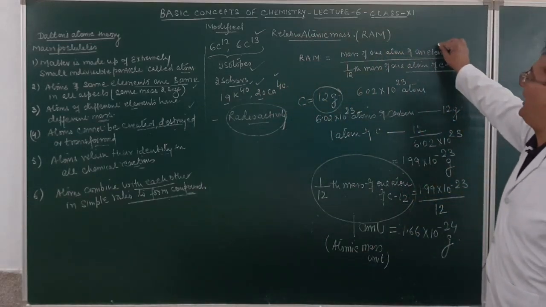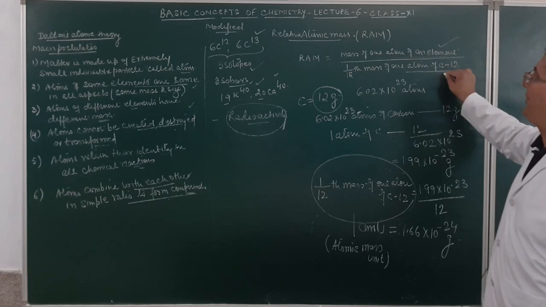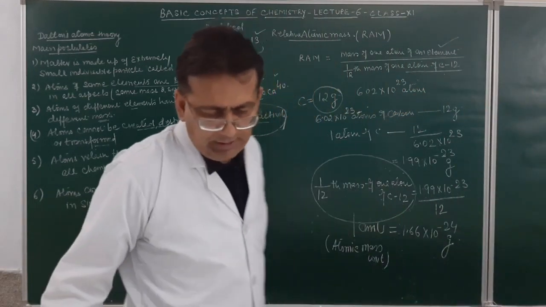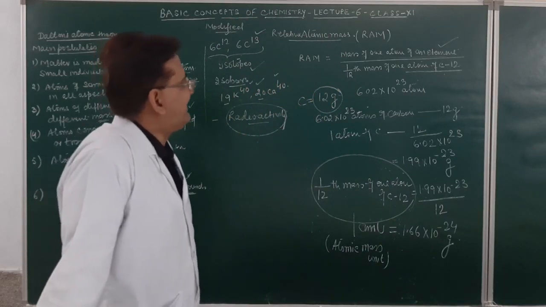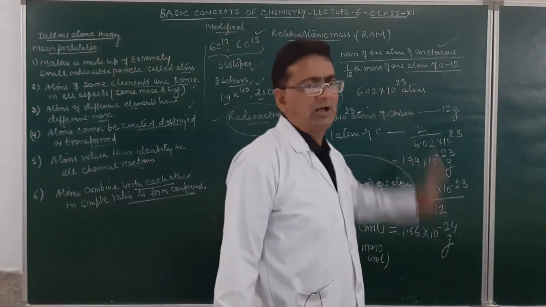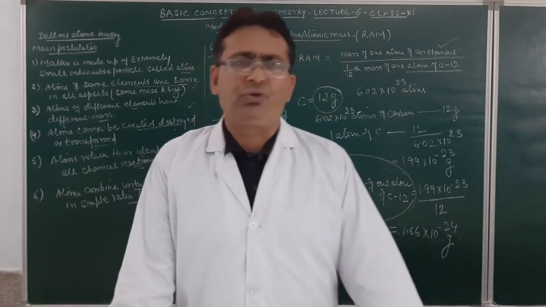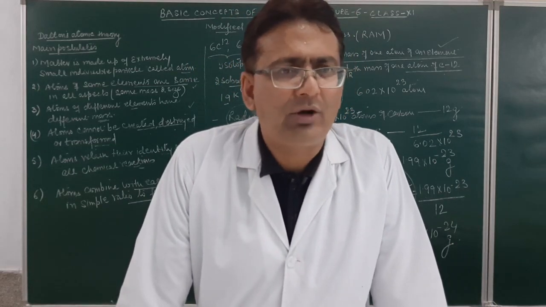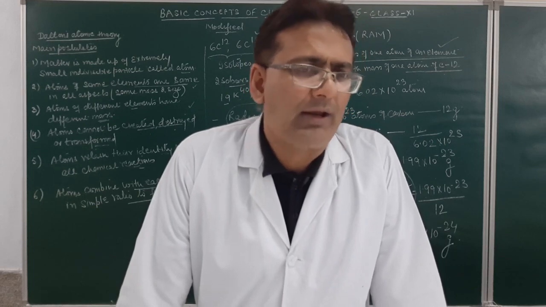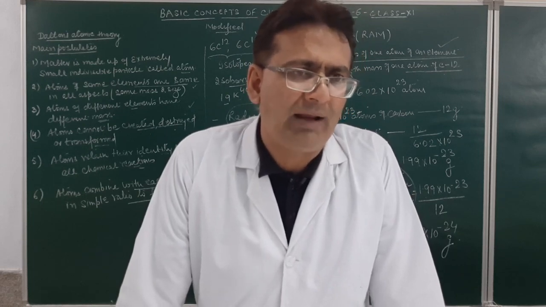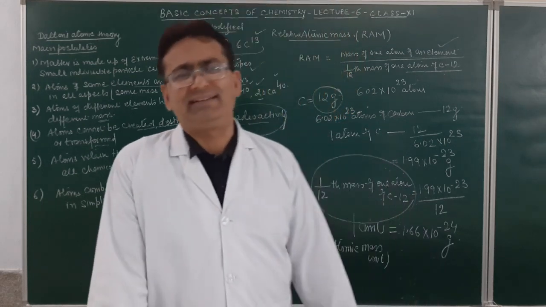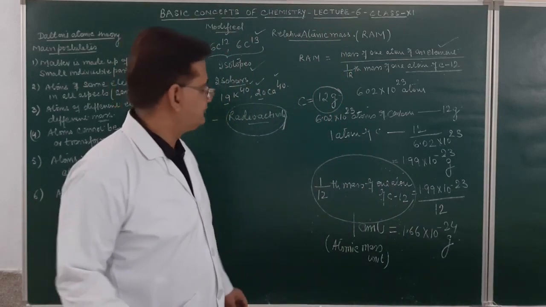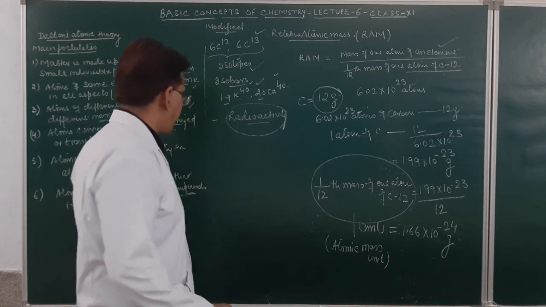It is the mass of one atom of an element as compared to 1 by 12th mass of one atom of carbon 12. When I say 1 by 12th mass of one atom of carbon 12, I mean to say the atomic mass unit. If I want to convert atomic mass unit into gram, how will I convert it? By multiplying with 1.66 into 10 raised to power minus 24. Am I clear?